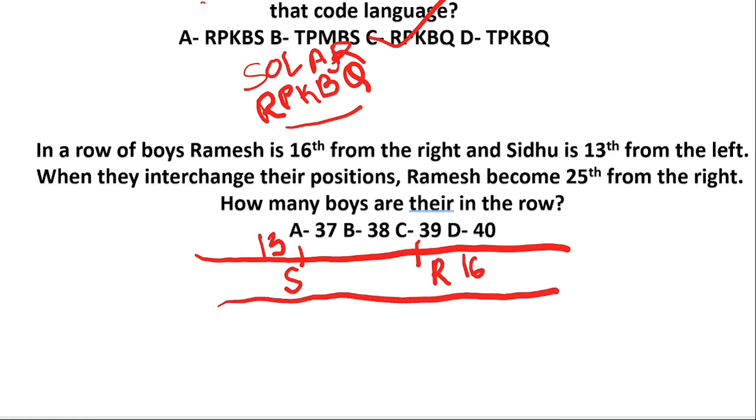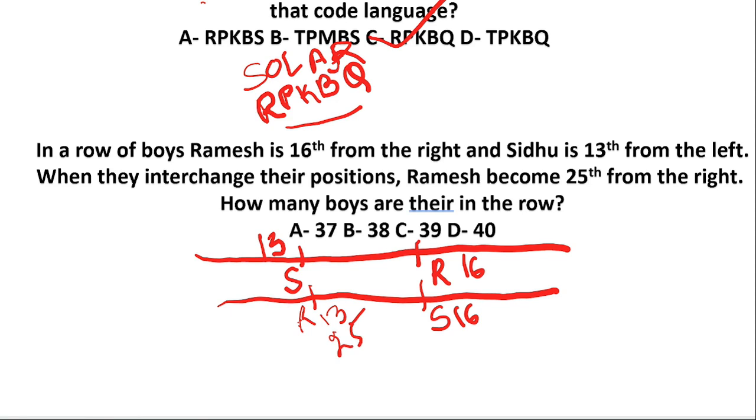If they interchange, obviously Ramesh is 13th and Sidhu is 16th. But they said Ramesh is 25th from the right. How many boys are in the row?